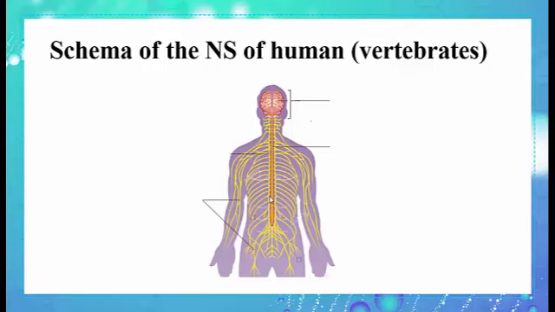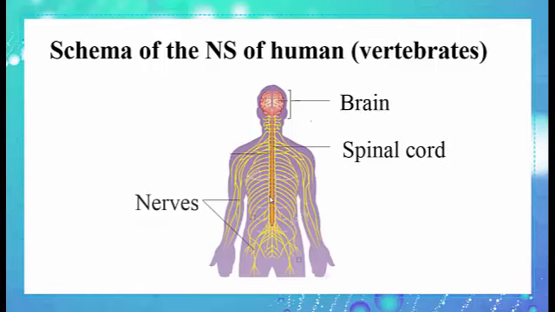Like all systems, the nervous system is a system, so it's made up of organs. But what are the organs that make the nervous system? First, we have the brain. Then we have the spinal cord, and we have many nerves. So we have one brain, one spinal cord, and many nerves throughout the body.